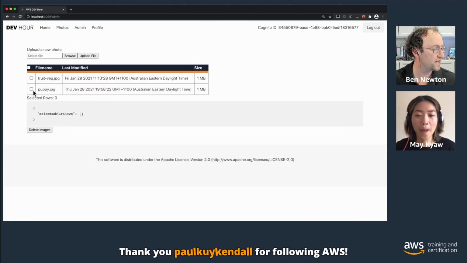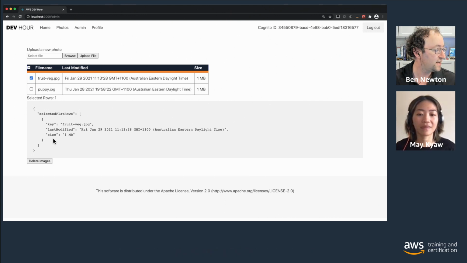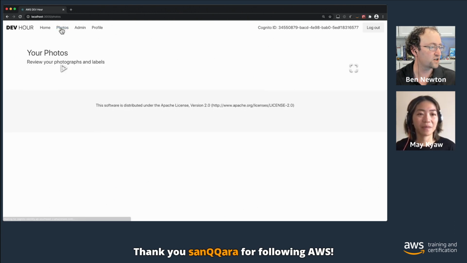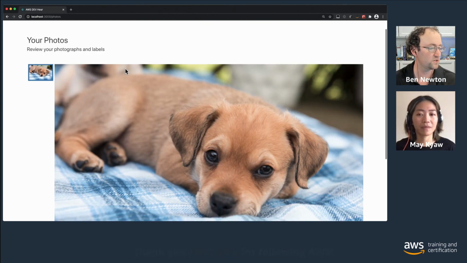We can go through and manage these. We can delete these items, and at the moment you can see we've got the JSON objects being displayed in there as well, which we can turn off. But we can delete images and things like that in here, and it's really like a CRUD-based interface so that we can go through and manage our photographs.